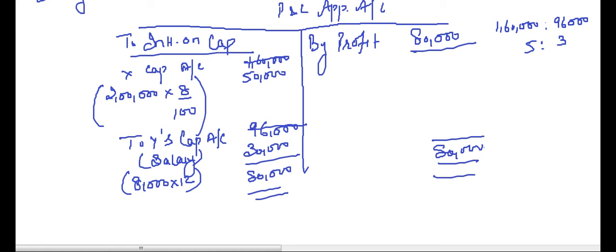Because if we are learning accounts, we have to do accounting from the firm's point of view and from the partner's point of view also. Because in the very first lecture I told you that according to the business entity concept, the accounting for a partnership firm is done separately from its partners. So we will see how the partners' capital accounts are prepared, and how these items are carried to the partners' capital account.